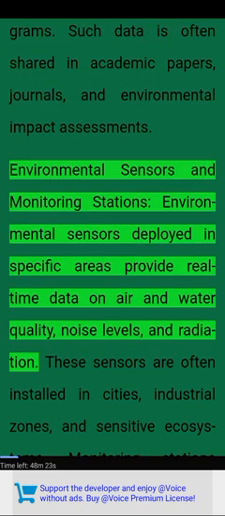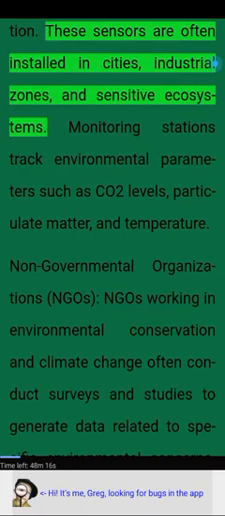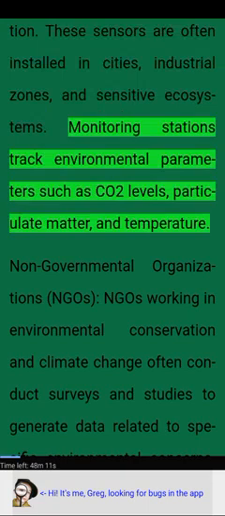Environmental sensors and monitoring stations. Environmental sensors deployed in specific areas provide real-time data on air and water quality, noise levels, and radiation. These sensors are often installed in cities, industrial zones, and sensitive ecosystems. Monitoring stations track environmental parameters such as CO2 levels, particulate matter, and temperature.